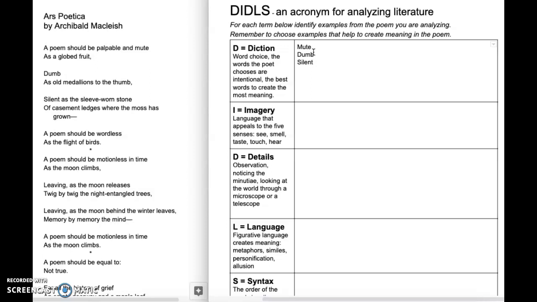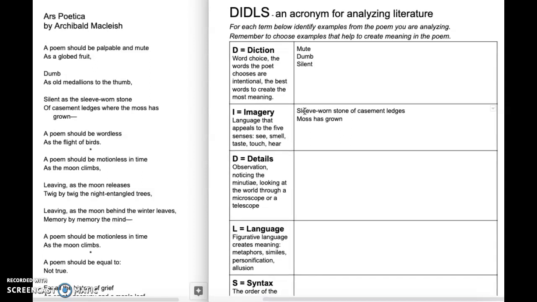So far we have, a poem should be palpable and mute like a globed fruit. It should be dumb like a medallion to your thumb. It should be "silent as the sleeve-worn stone of casement ledges where the moss has grown." Well, I'm going to put that over here with images. A sleeve-worn stone of casement ledges. These are like window ledges, like window sills. And he also says moss has grown. So this idea that moss is growing on the ledges of stone.